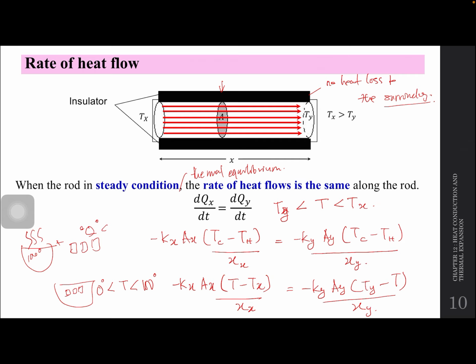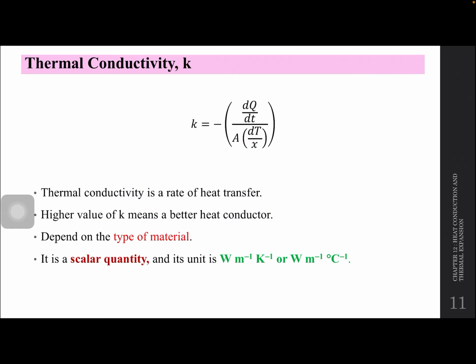So dalam chapter ni kita banyak main dengan dQx over dt equal to dQy over dt dan juga dQ equal to negative KA dT over x. So then kita thermal conductivity. So thermal conductivity ni is depending on the type of material. Okay, it's the rate of heat transfer. So means that kalau K awak lagi tinggi, maksudnya dia transfer heat lagi cepat. Okay, kalau you tengok kalau steel punya K, saya tak silap saya lah 51.2 kot watt per meter per degree Celsius. Okay, kalau untuk wood tak silap saya 0.12 je kot.